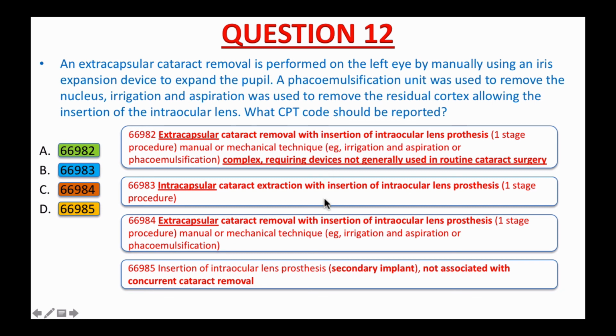Follow my tips and strategy. You highlight the main difference between each CPT code, and when you're done, you should have an idea what your focus should be when you read the procedure report.